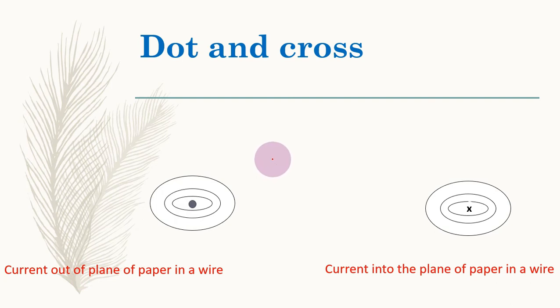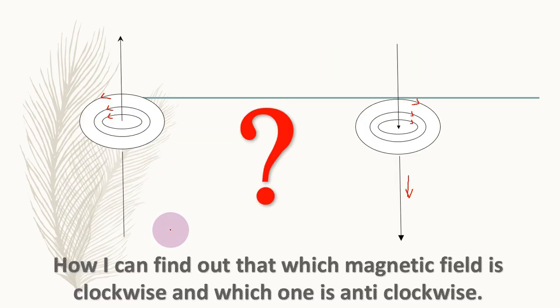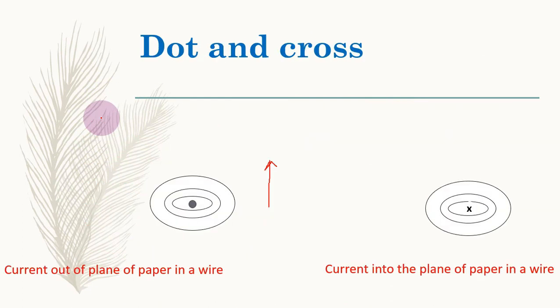It means that there's a wire here and in the wire the current is going up. So they will give you this in a paper, they draw the magnetic field pattern. So what you will do, you observe here that when the current is going up, then the circles are anti-clockwise. So this dot will show that there is a wire and in the wire the current is going up.